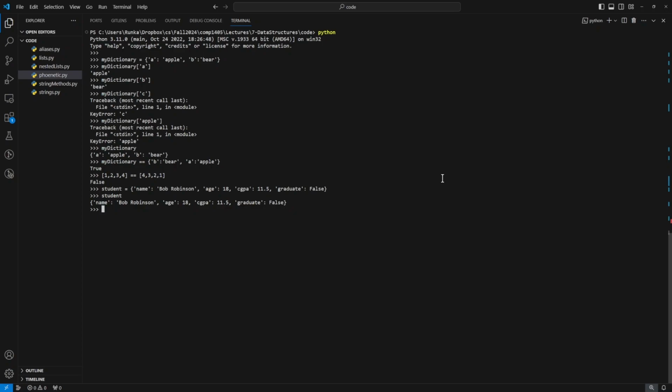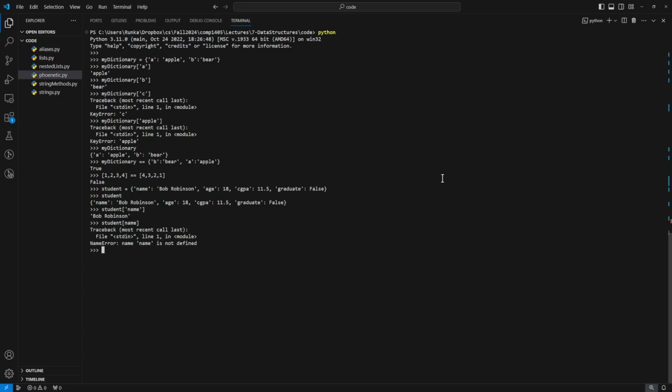So quickly to see the other dictionary operations, we can access elements from a dictionary. So I can say student at name, and that gives me the student's name. Notice if I just say student at name without quotes, that's an error because I'm trying to pass in this variable, which doesn't exist.